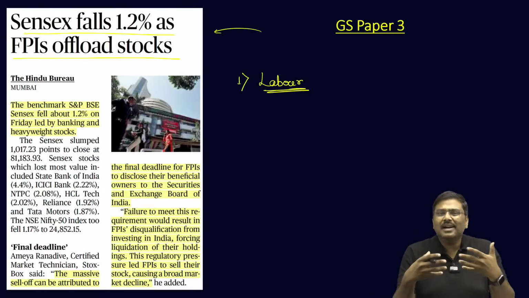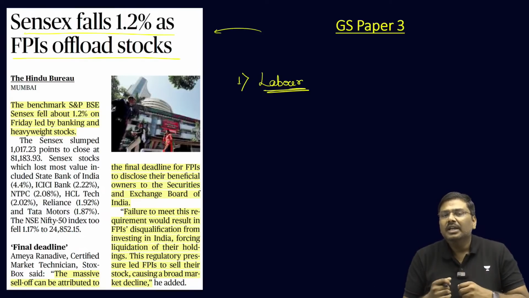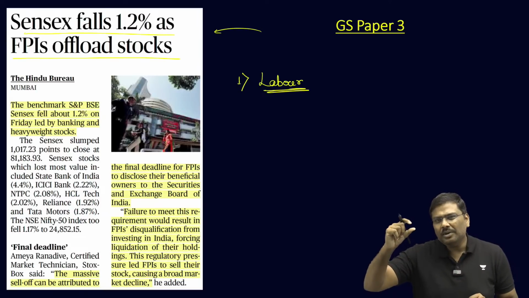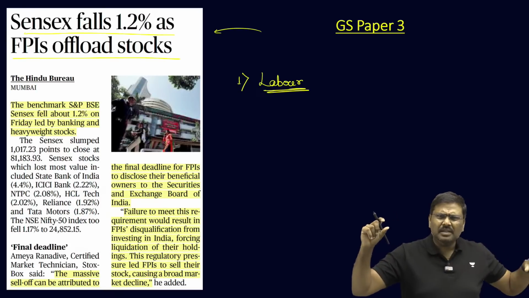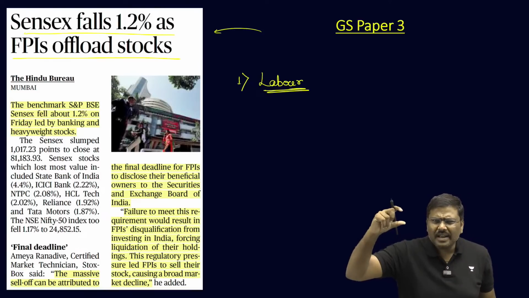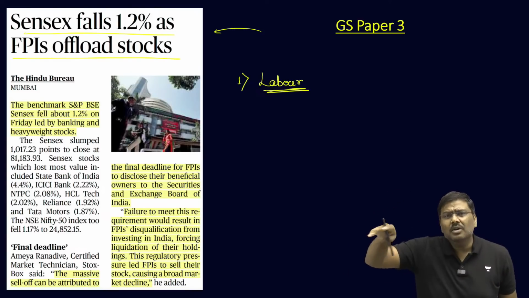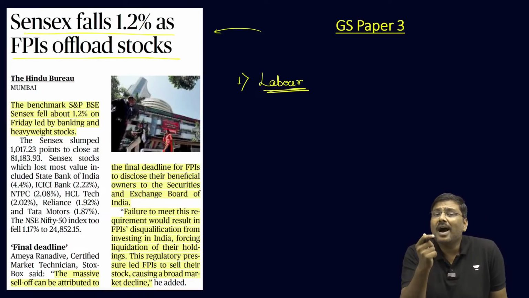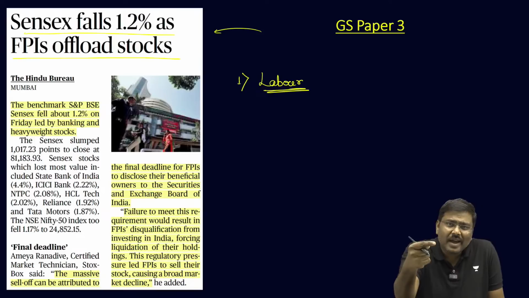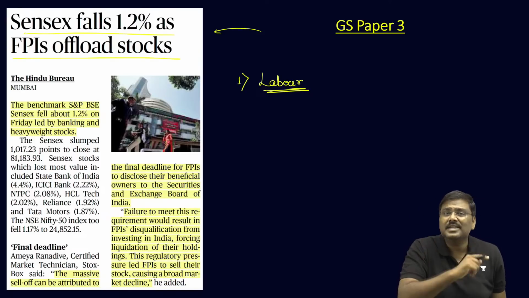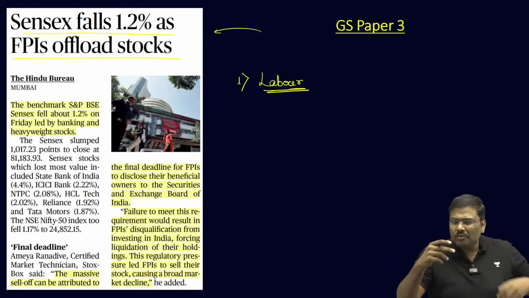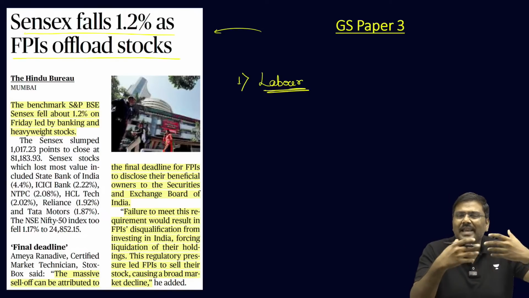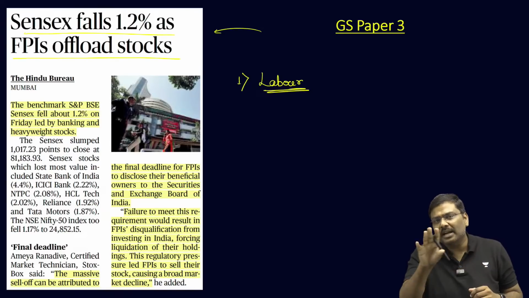And the jobs data says for the month of August, USA has produced 1.4 lakh jobs. But no doubt the jobs are good compared to last month, which was 89,000. The jobs data is good. Unemployment rate has come down. But the concerning factor which the jobs data throws up again is that the growth rate of hiring is coming down. That is a cause of concern now. Please remember. So, worried about what would be the jobs data for USA, there was a lot of selling yesterday in the equity market by FPI.